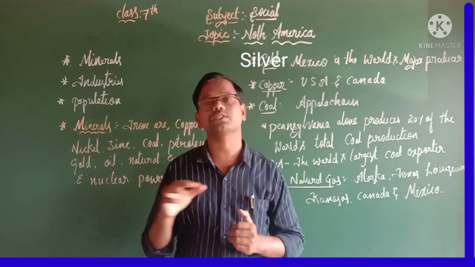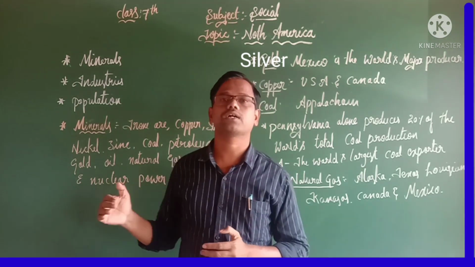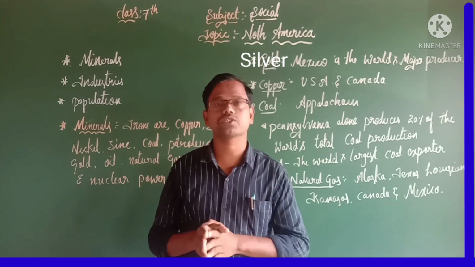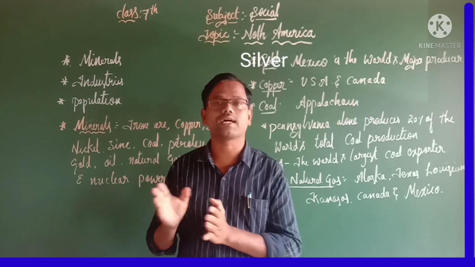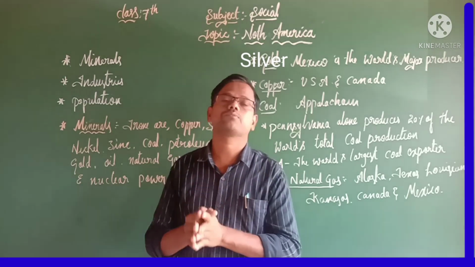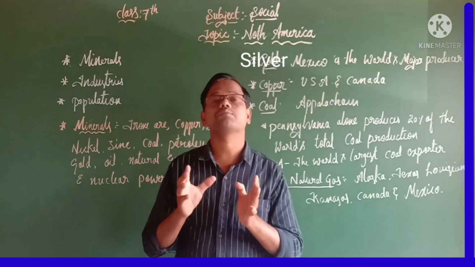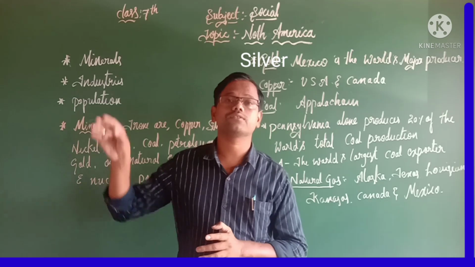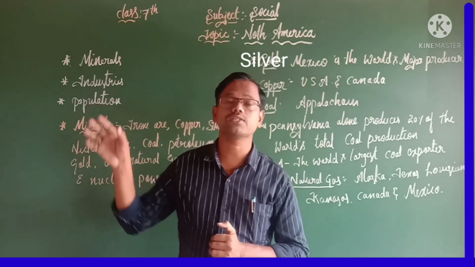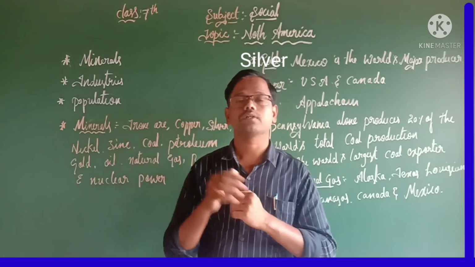In vegetation, there are a variety of types we can see in North America. Those are tundra, taiga, deciduous, grassland, tropical vegetation, and Mediterranean vegetation. With that we discussed the important plants we can find in these vegetations and the important animals we find in them. We also discussed the agriculture of North America.